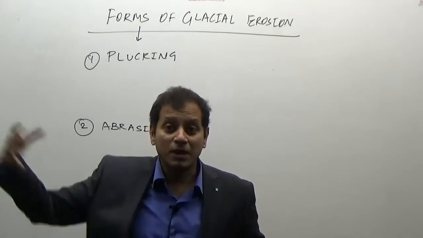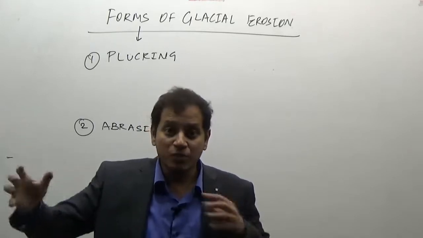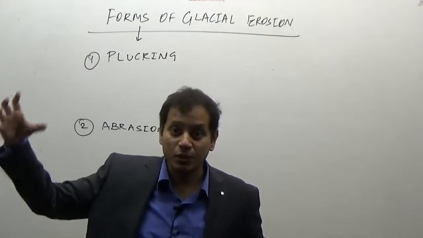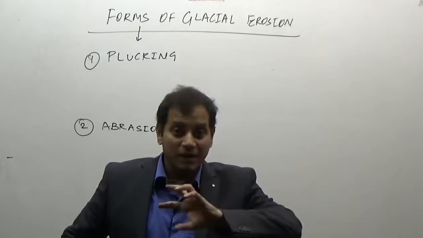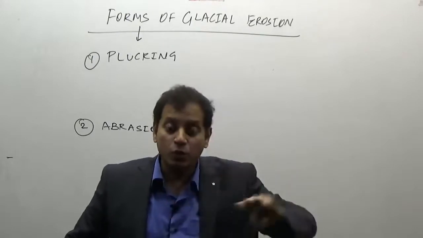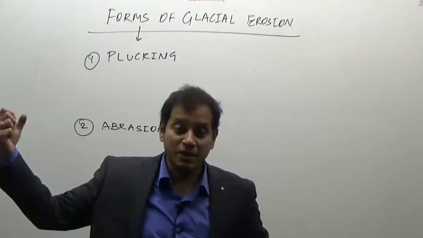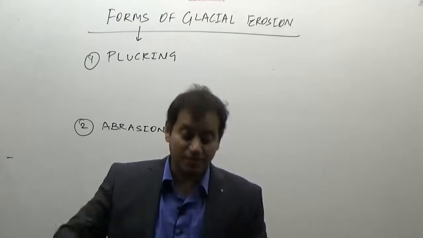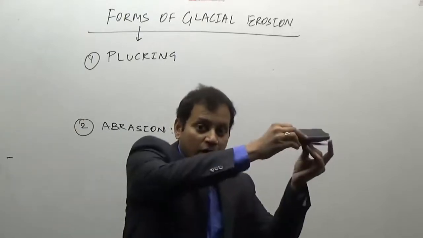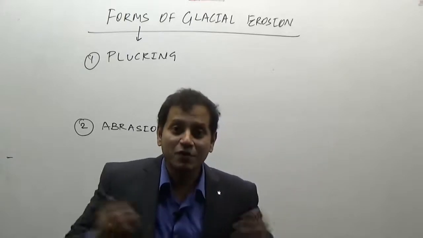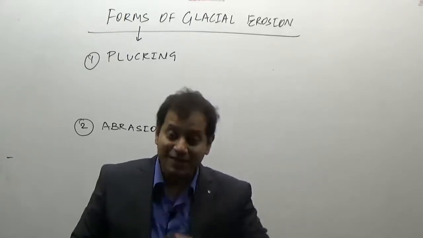What do you mean by plucking? Ice moves, and if some loose material comes in its way, the material gets uprooted. The material is plucked or torn away or taken away by the glacier. For example, if a glacier is coming and this is a tree, the glacier will take the tree along with it. If a human being is standing, they will be taken along with it.